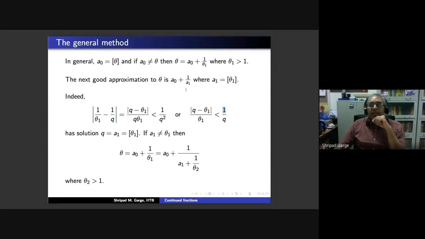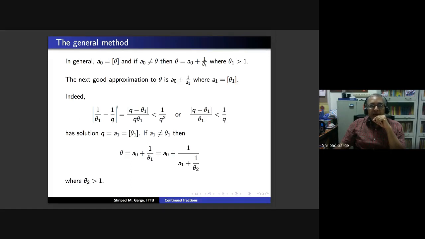Further, the integral part is always less than or equal to your number. So q is less than or equal to theta 1. Therefore, when you take the reciprocal, we are going to get 1 upon theta 1 less than or equal to 1 upon q. So the numerator is less than this, and 1 upon theta 1 is less than or equal to 1 by q. So we get that this inequality is satisfied.